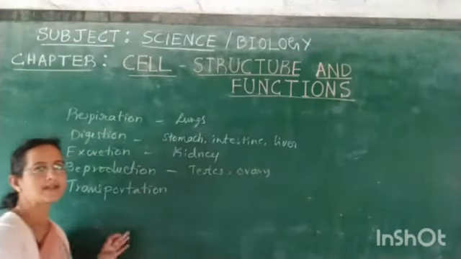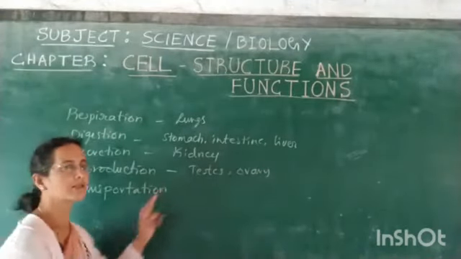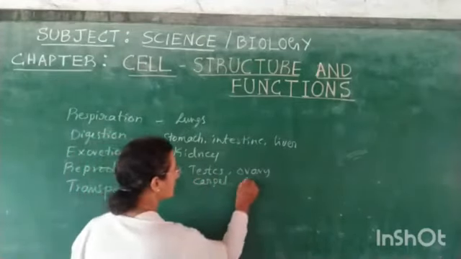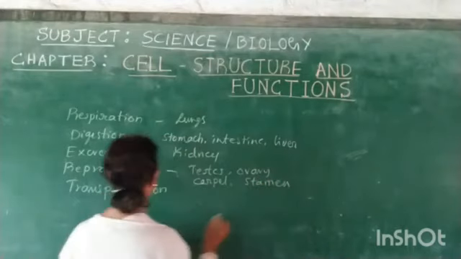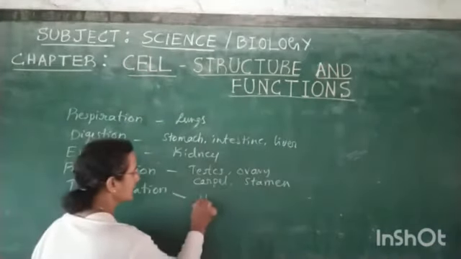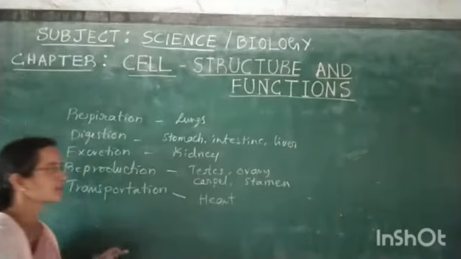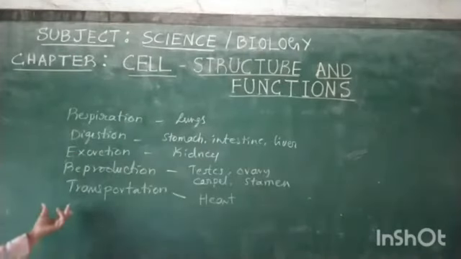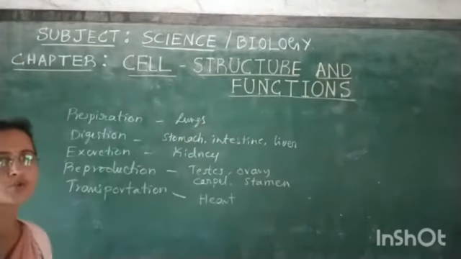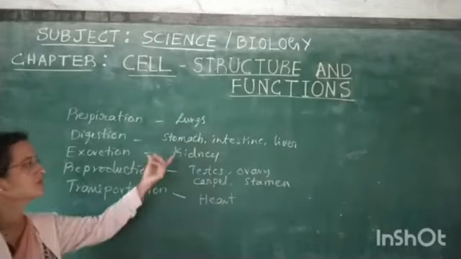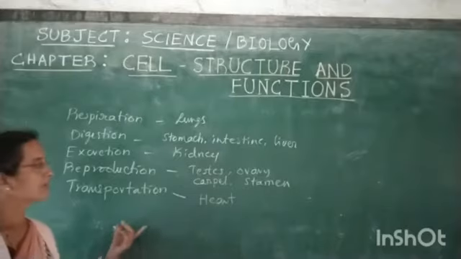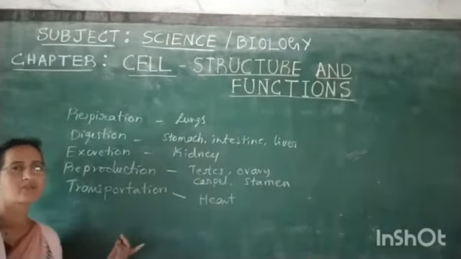In the case of plants, you will name organs like carpel and stamen. Then coming to transportation, you will name the organ heart. Like this, you will name different functions going on in living organisms and the organs associated with them. You can list the organs of the human body, and the parts of plants also.